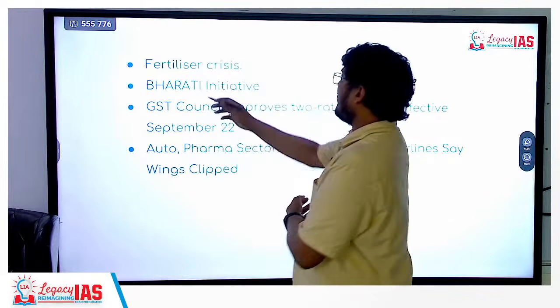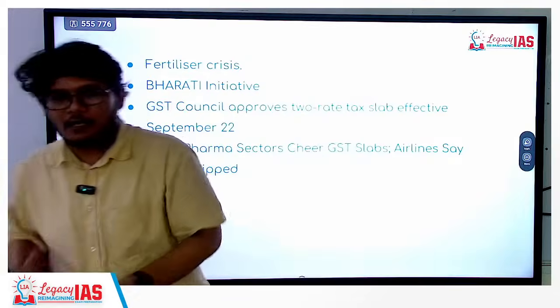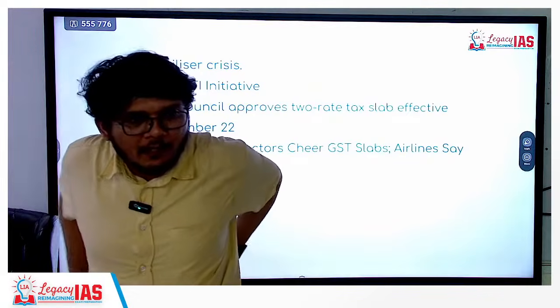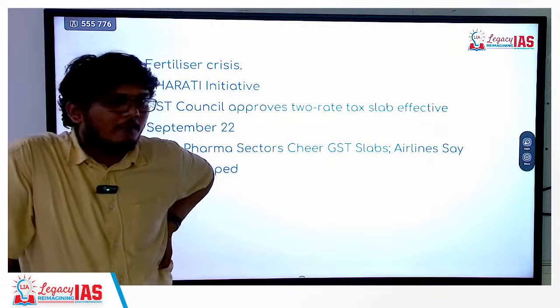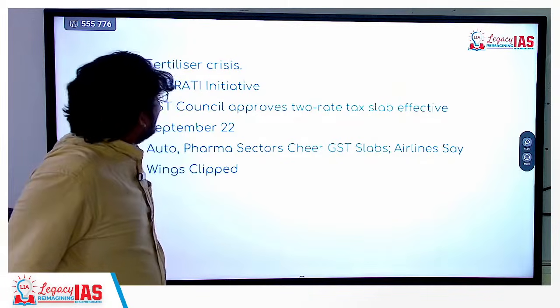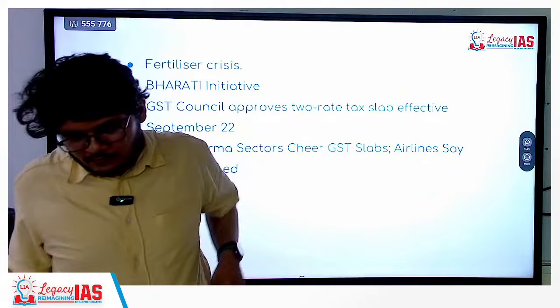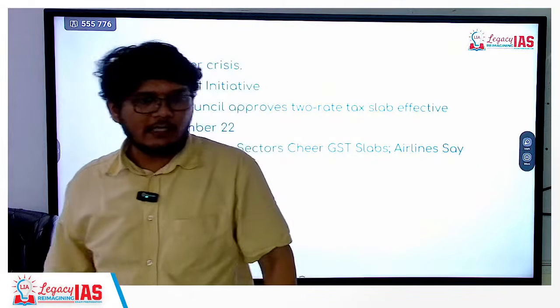Then next is the Bharti initiative by APEDA. All the initiatives that come become important for prelims, but it also has a mains related attribute to it. So we'll understand why.